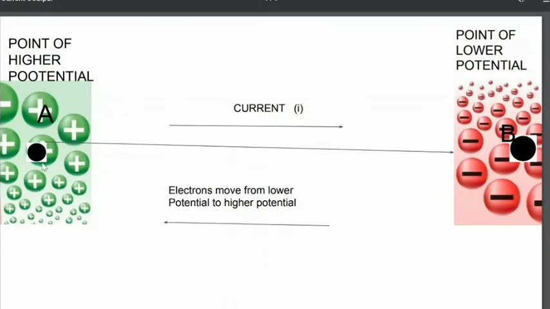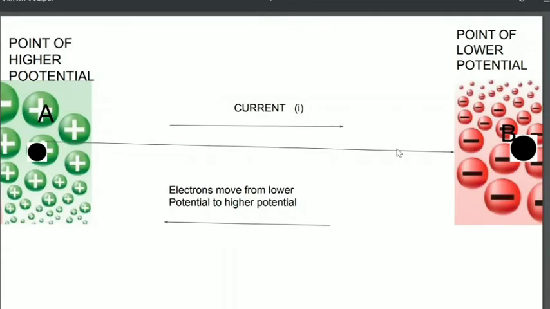Now when I connect these two points with the help of a copper wire or any conductor, electrons start moving from point B to A. Then current is constituted from point A to B. Just now I told you that the direction of current is always taken opposite to the direction of electrons. So what happens when we connect these two points with a conductor? Point A is at higher potential and point B is at lower potential.